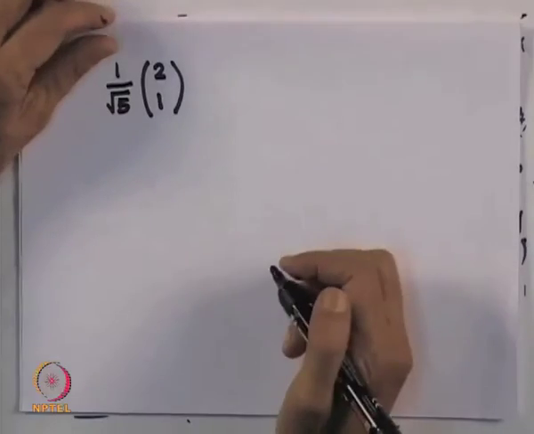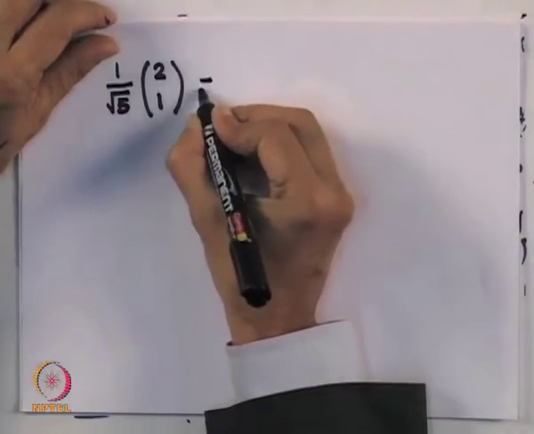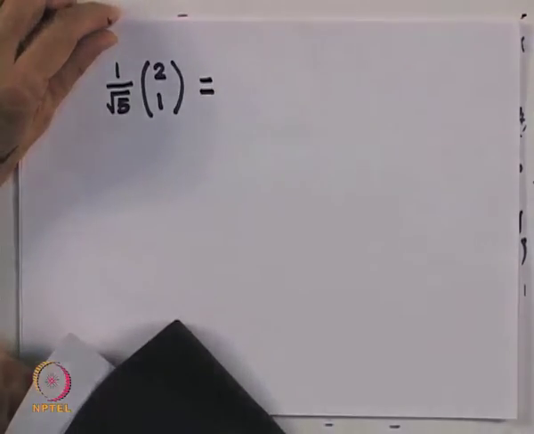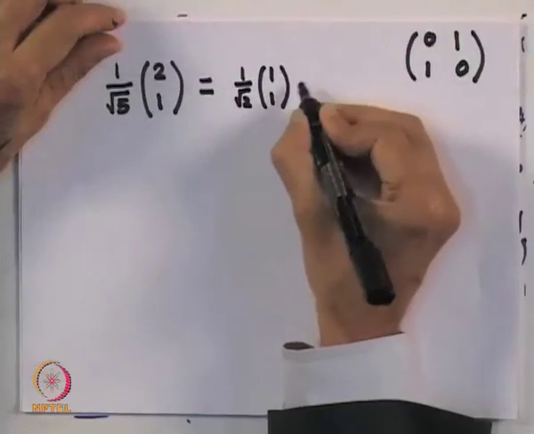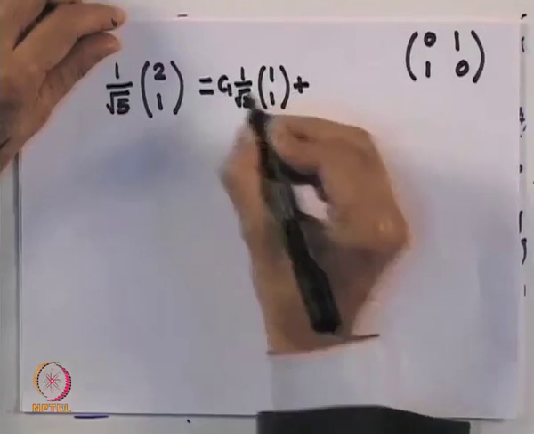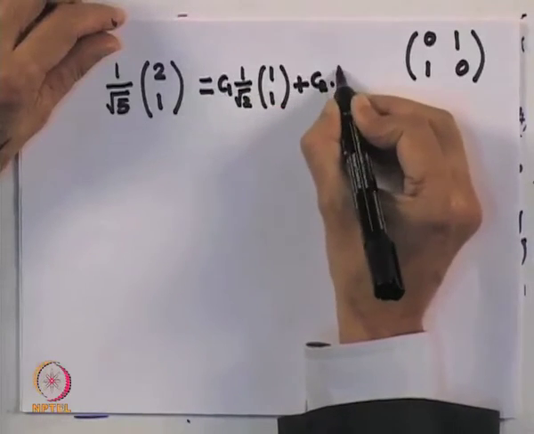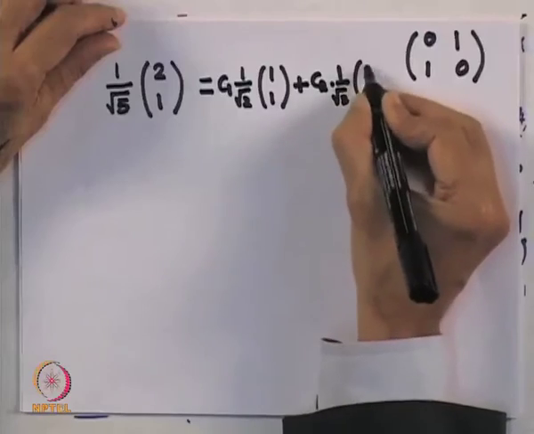So supposing I have this state, I want to expand this in terms of the eigenstates of that matrix which I talked about, the eigenstates of (0, 1; 1, 0), which I had taken to be 1 by square root of 2, (1, 1), plus, so I write it as C1 (1 over square root of 2, (1, 1)) plus C2 into 1 over square root of 2, (1, minus 1).